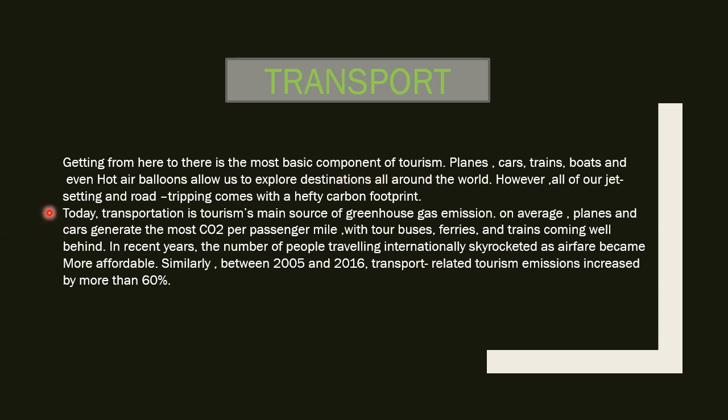As I said earlier, out of 8%, 49% of carbon dioxide comes from transport, meaning planes, cars, trains, etc. Total transportation is tourism's main source of greenhouse gas emission. On average, planes and cars generate the most CO2 per passenger mile, with tour buses, ferries, and trains coming in well behind. And in recent years, the number of people traveling internationally has skyrocketed as airfare has become more affordable.